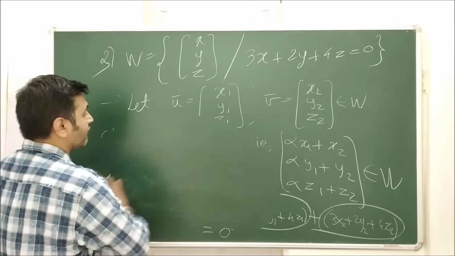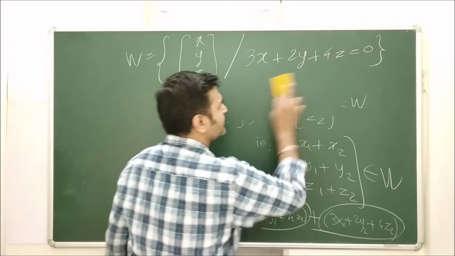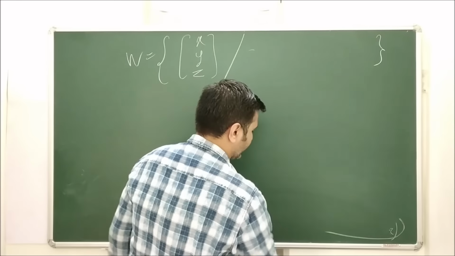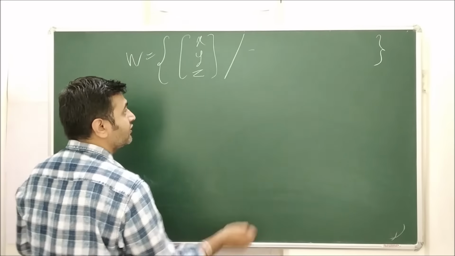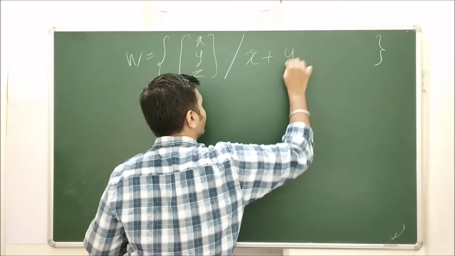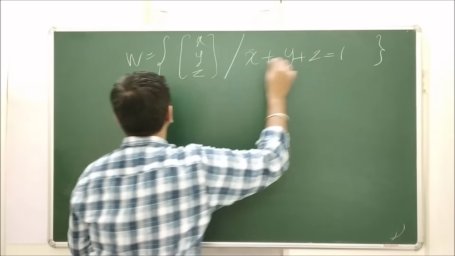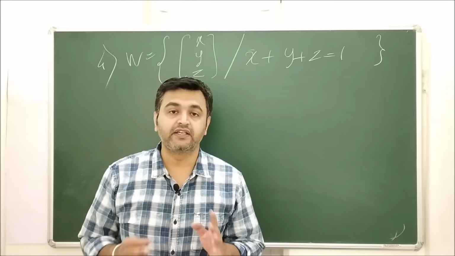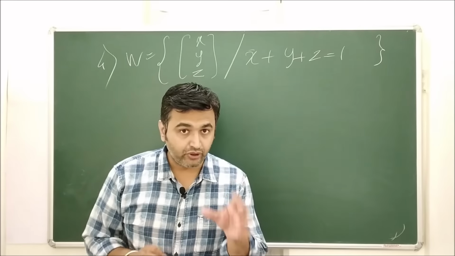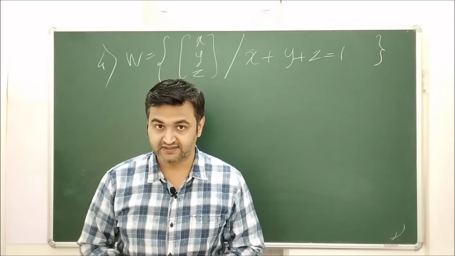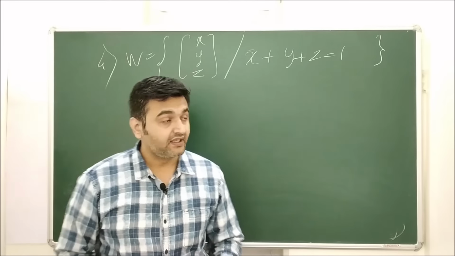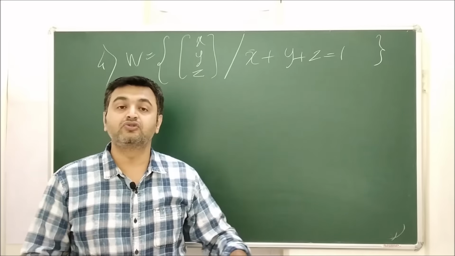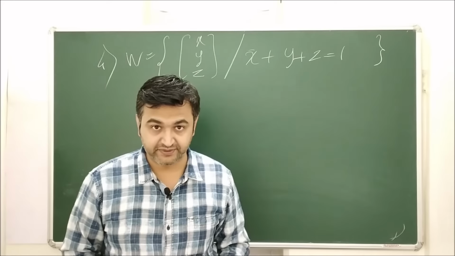Okay, good. Now what was the next one? I think the next one was equal to 1, right? So all those x, y, z such that the addition of the components x plus y plus z is equal to 1. Number 4. Now the first hint I gave you was, if you see the product, then it will never form a subspace. The second hint is, whenever you see a non-zero constant in the picture, then also it will never ever form a subspace.